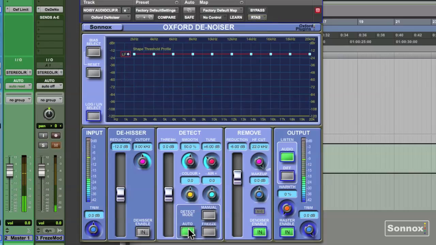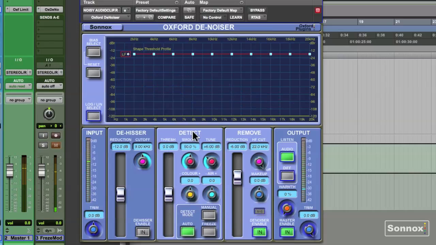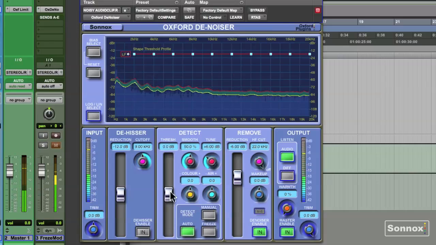The DeNoiser defaults to an auto detect mode. It's already working. Adjusting this threshold in the detect section determines what is removed.